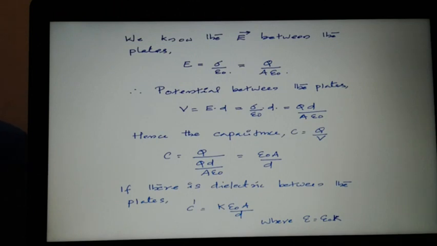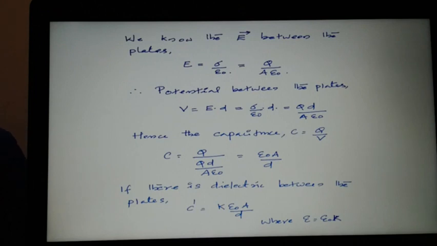So V is equal to E into d, where E is equal to sigma by epsilon 0, multiplied by d, and sigma by epsilon 0 you can replace by Q by A epsilon 0, multiplied by d. Is it clear? Nothing extra we have done. We just calculated the potential between the plates. So the total charge on the plate is Q, and the potential between the plates is V, that is sigma d by epsilon 0 or Q d by A epsilon 0.